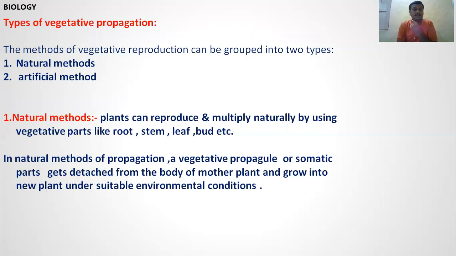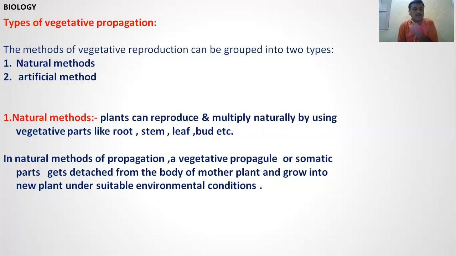In the natural method, the plant can reproduce and multiply naturally by using vegetative parts like roots, stem, leaf, bud, branches, and any modified part of the plant. They produce new offspring naturally. This is called the natural method.